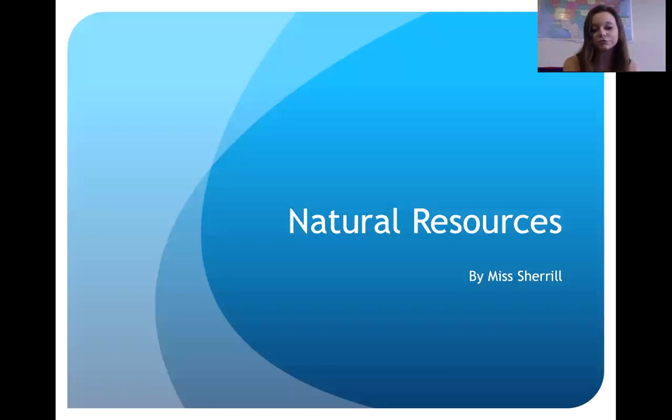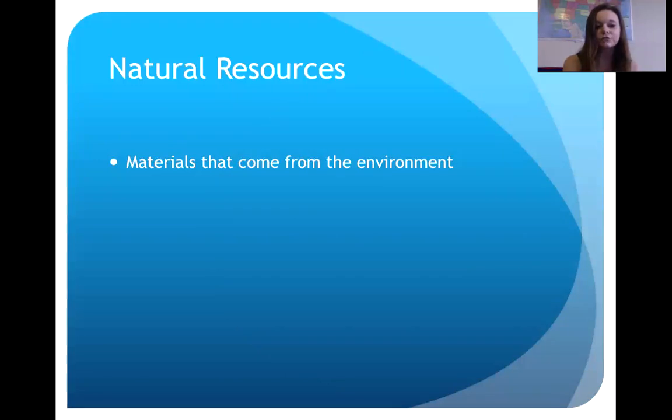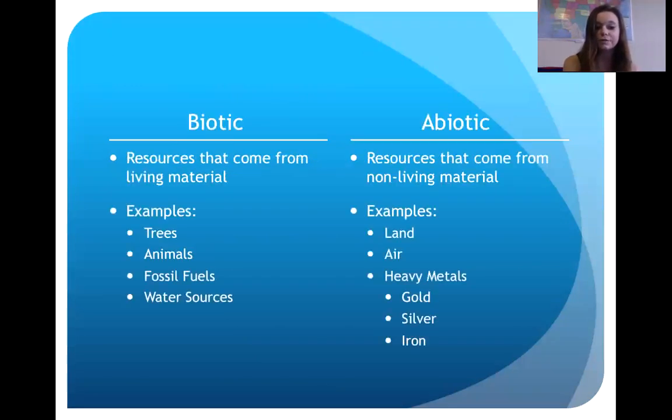The part of the environment of North Carolina that we are going to focus on is natural resources. So if you'll focus on the PowerPoint now, natural resources are materials that come from the environment, and these can be biotic resources or abiotic resources. Biotic resources are resources that come from living material, and these can include trees, animals, fossil fuels, and water sources such as lakes or rivers.